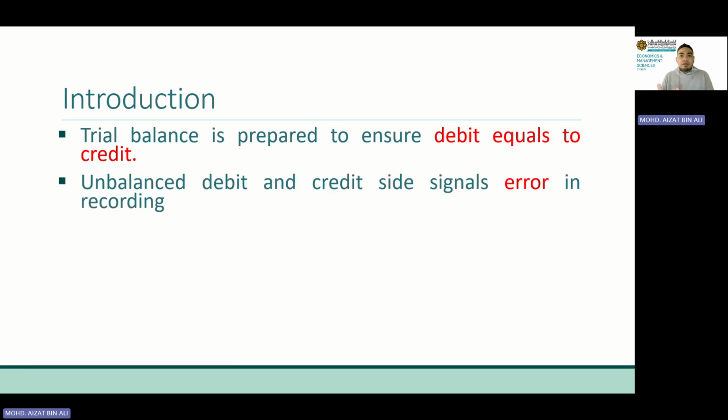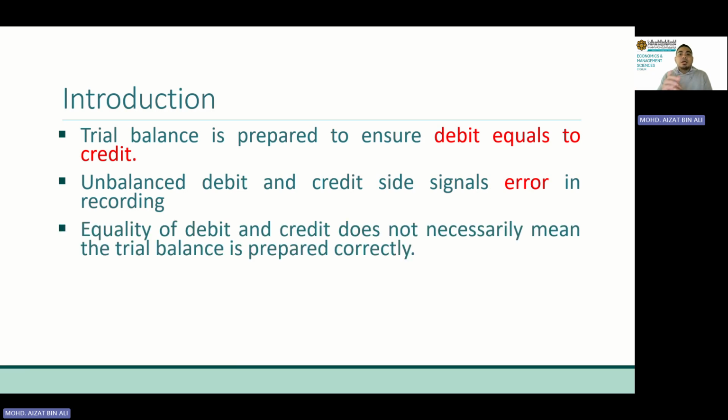Whenever we have an unbalanced trial balance, where the debit does not equal the credit, it means that definitely there is an error somewhere in our recording process. But at the same time, although I said earlier that if the debit equals the total credit it could be correct, it's not a guarantee. Why? Because there are some errors that can result in a balanced trial balance.